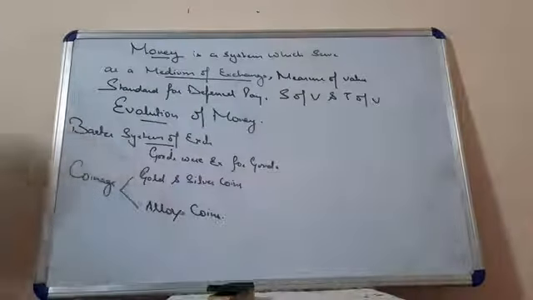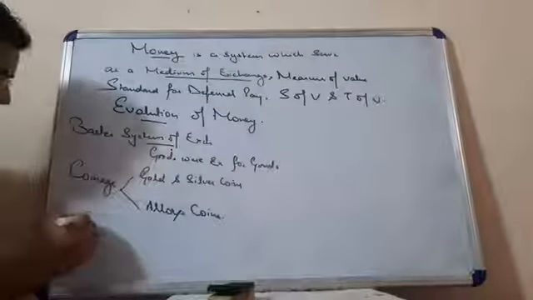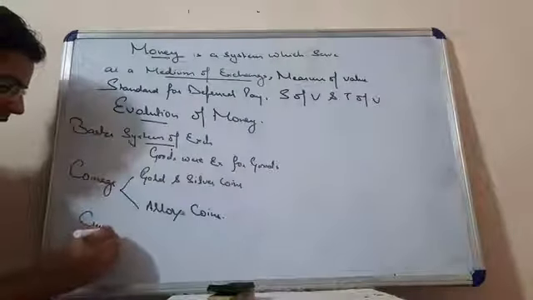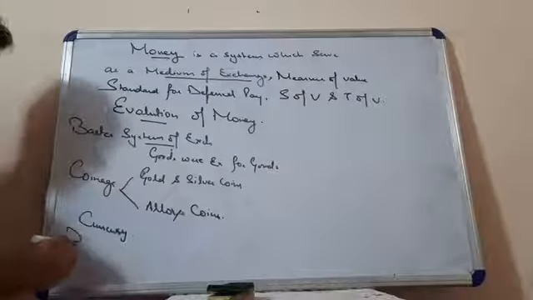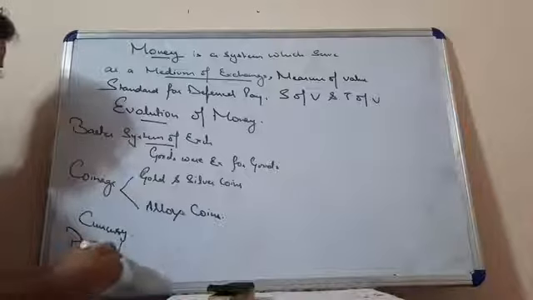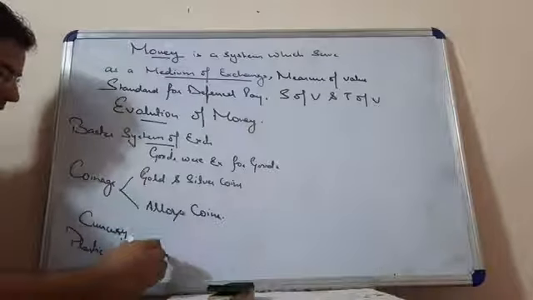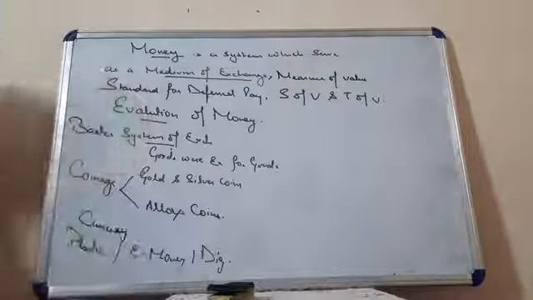Okay students, moving forward, we can say that there was currency, coins and paper notes, and right now we are talking about money in the form of plastic, or we can say e-money, or digital money.